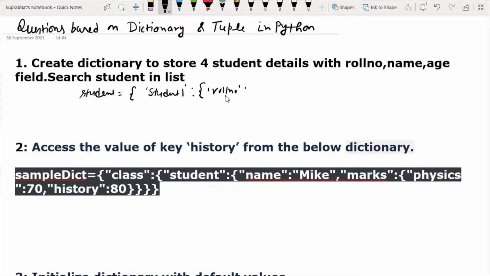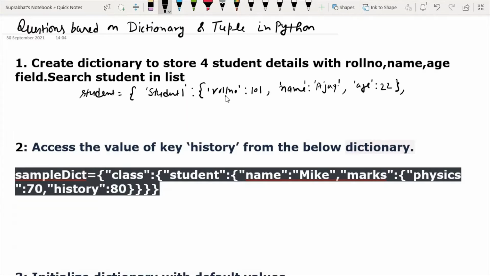Roll number colon, suppose I have given the value 101 for roll number, comma, name in single quotes, then colon, suppose I have taken the name Ajay, then again comma, age colon, suppose age is 22.